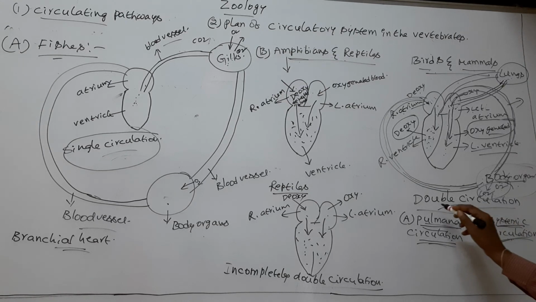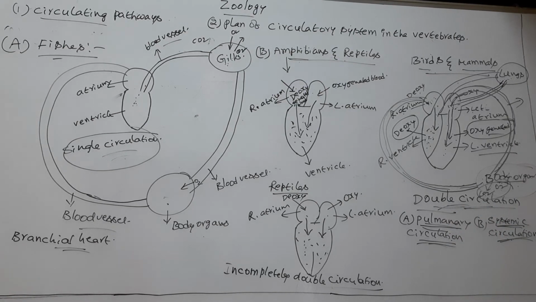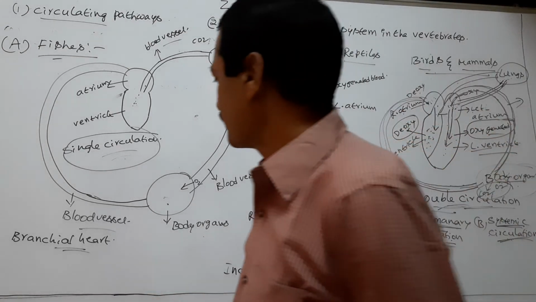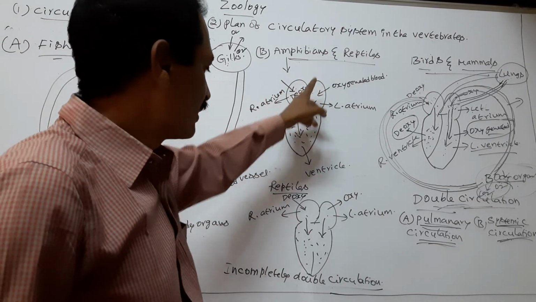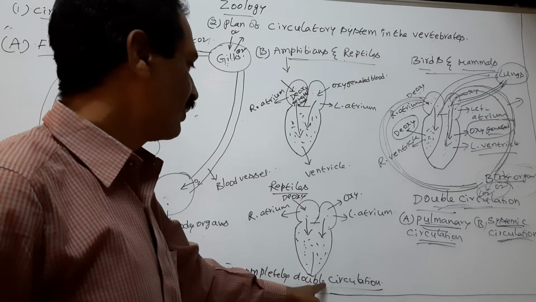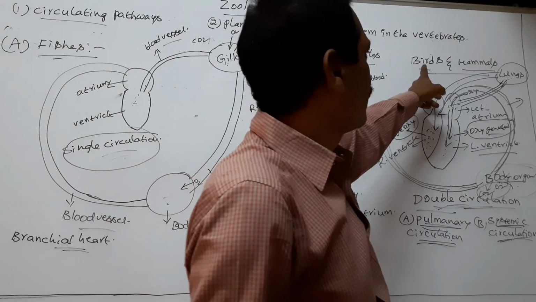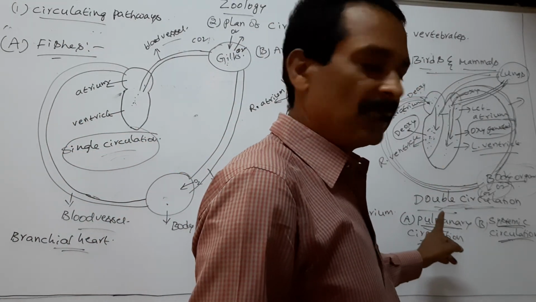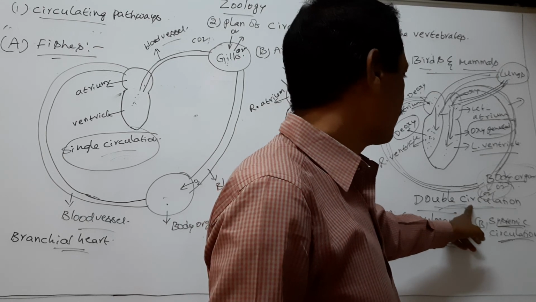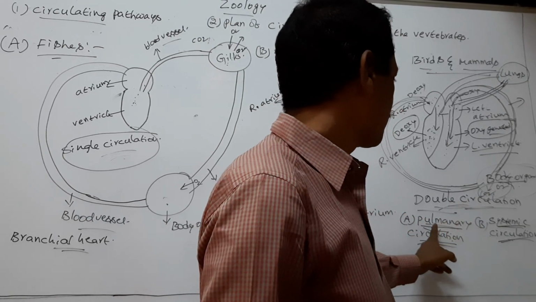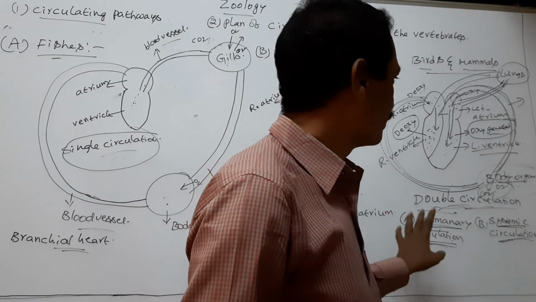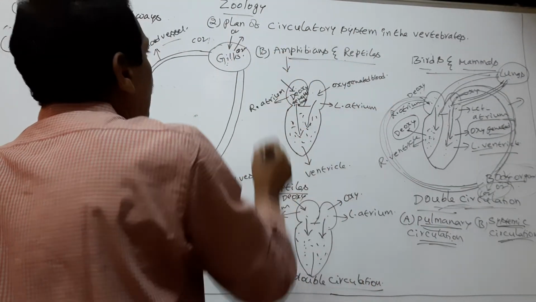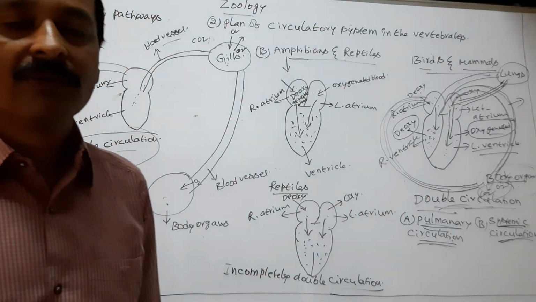This type of circulation is called double circulation. So fishes exhibit single circulation, amphibians and reptiles exhibit incomplete double circulation, but birds and mammals exhibit double circulation. The double circulation consists of pulmonary circulation and systemic circulation. So this is the plan of the circulatory system in the vertebrates.